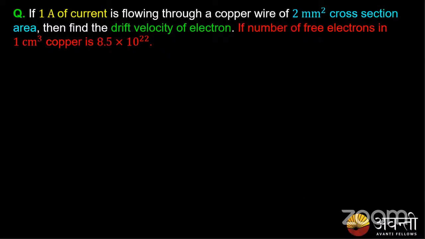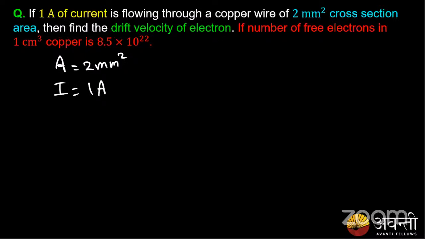Please check this question. If 1 ampere of current is flowing through a copper wire of 2 millimeter square cross section, the area of cross section is given: A is equal to 2 millimeter square. Current I is 1 ampere.